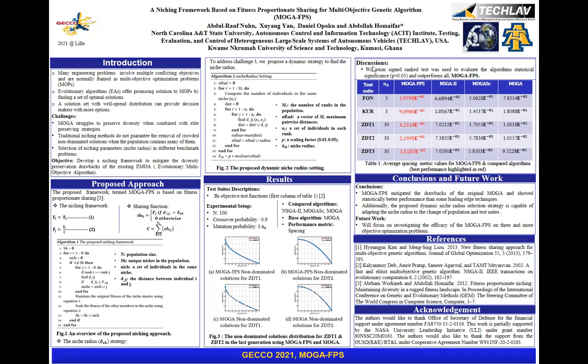For the statistical significance of our approach, we use the Wilcoxon signed rank test, and the p-value that we used was 0.05. And the smaller the spacing value, the better the algorithm. So if you compare all the test functions here, our approach retained the smaller spacing values, and we highlighted that in red. So to conclude, our approach MOGA-FPS mitigated the drawbacks of the original and shows statistically better performance than some leading edge approaches, and our niching approach adapted to the test functions.